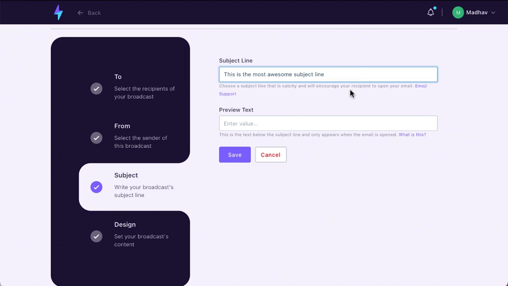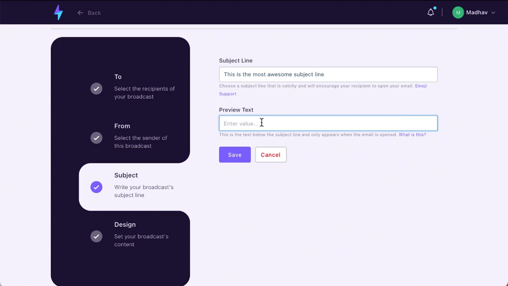Now this account does not have enough data in it, and your new account will also not have it, because it only uses account specific information to provide you suggestions. So when the AI is trained enough, you'll start getting suggestions over here based on what has actually worked for you in the past, and what works well, and the AI will suggest subject lines to you.